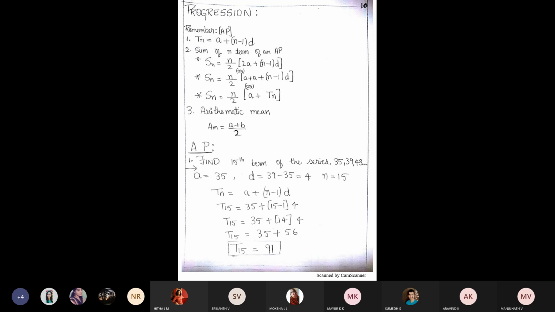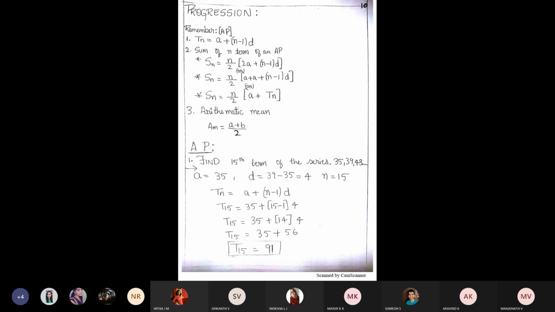T15 is equal to A plus n minus 1 into D. What is A here? 35.